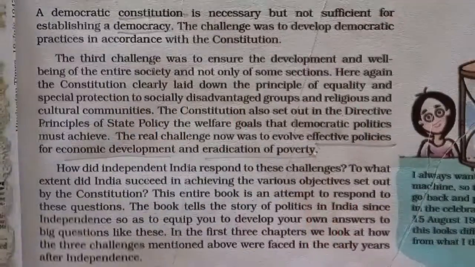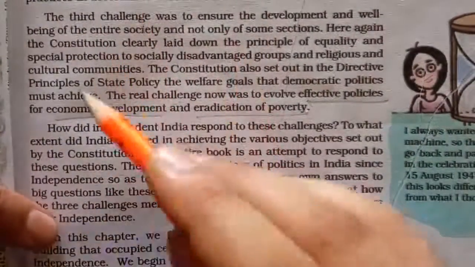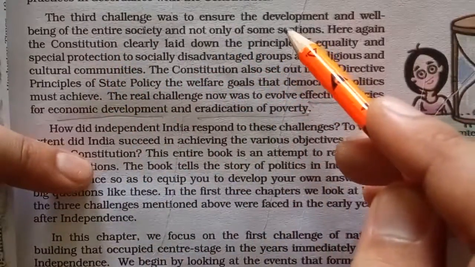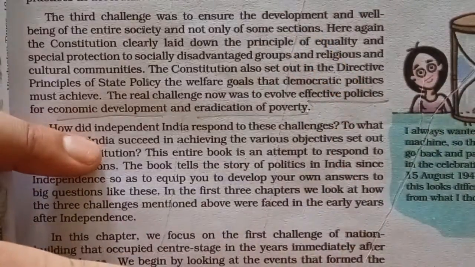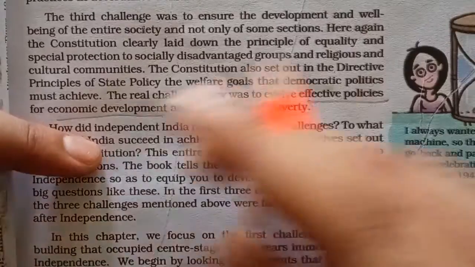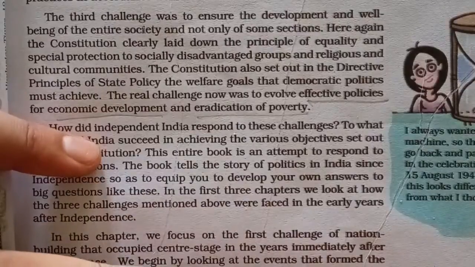Now let's talk about the third challenge, which we'll discuss in the third chapter. The third challenge was to ensure development. After having national unity, after accommodating all the people of the various diversities, after talking of democracy and having a democratic form of government with the help of the democratic constitution, the third challenge was to ensure development, because we were facing economic crisis, social crisis, political crisis. We had just got independence and our resources were all used up by the Britishers.